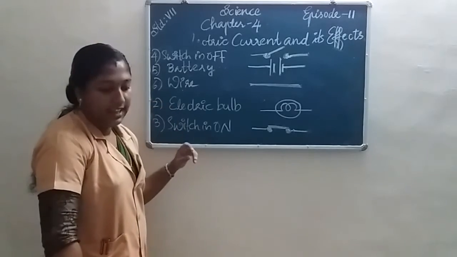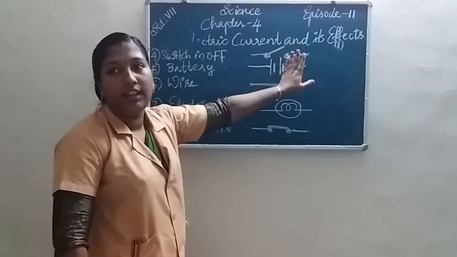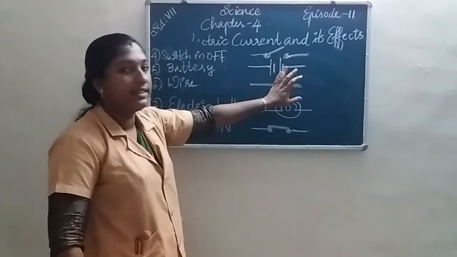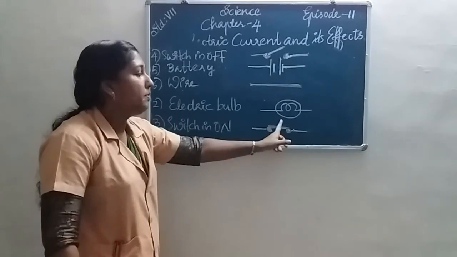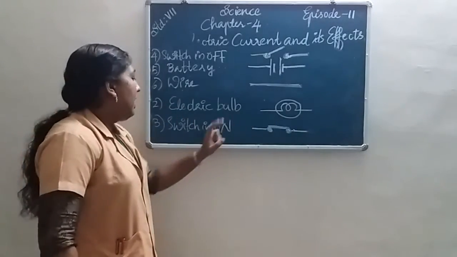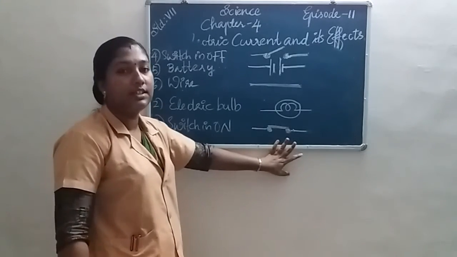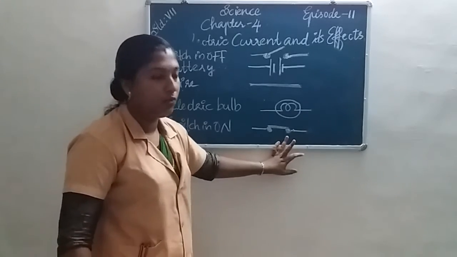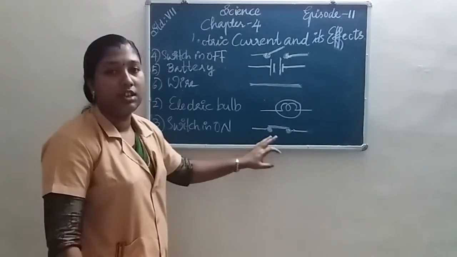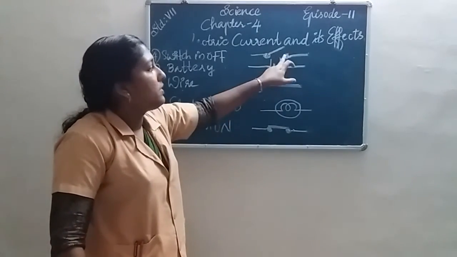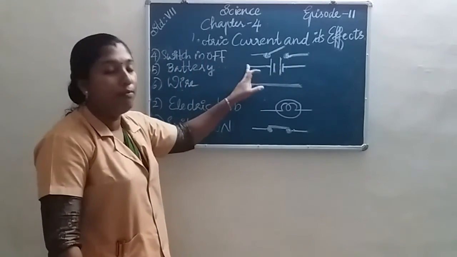First one, a cell. The first symbol is the cell. An electric cell means a positive and a negative terminal are present. Next one is the electric bulb. Then another is the switch in on position. A switch has two terminals. If the two terminals are closed, we can say the switch is in on position. If the two terminals of the switch are open, we can say the switch is in off position.